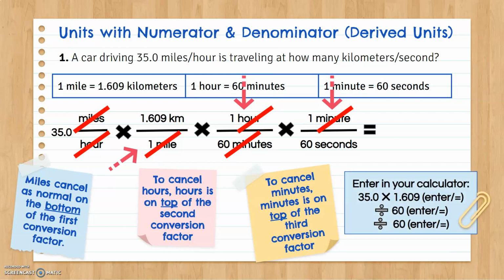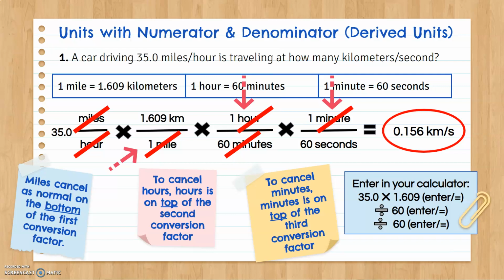Okay, in your calculator, this is a little tricky. 35 times 1.609, because that's on top, we hit enter. We divide by 60, we hit enter. We divide by 60 again, we hit enter. And there we go. It's the equivalent of 0.156 kilometers per second. So again, what do we want to see? We want to see units canceling. We want to see the thought process. We don't really care a lot about the answer. We care about the process.